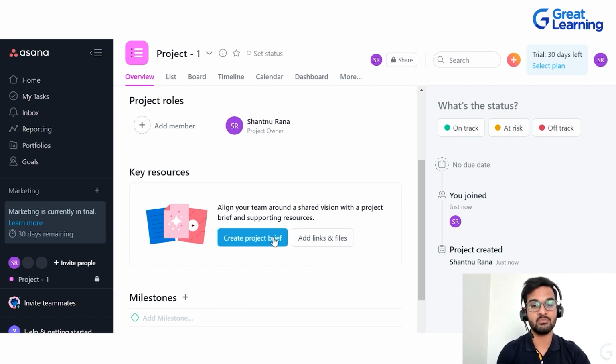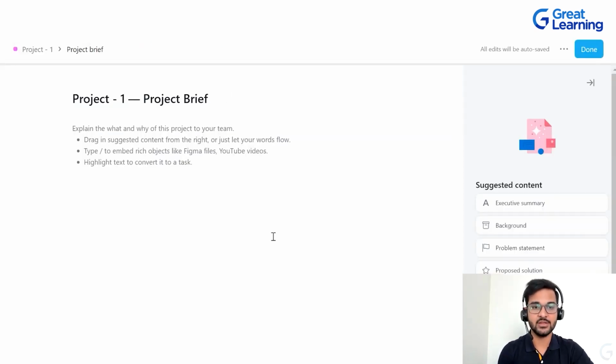Now, one more beautiful part about it is that you can create a project brief as well. Let me show you how that works. If you click on create project brief, you will end up on this particular page. So here you can explain all the what and whys of this project to your team. Whenever you are adding a team member, they will be able to see all the basic details, a basic brief about this particular project.